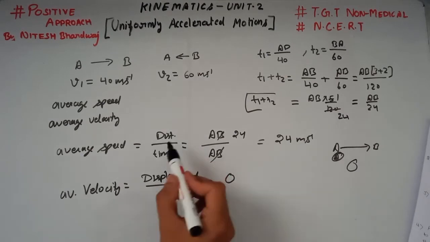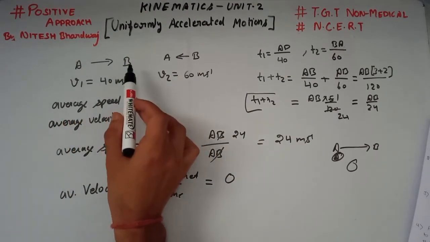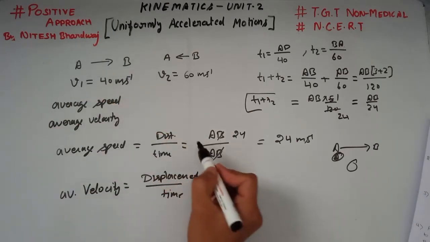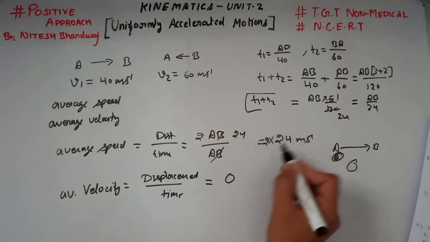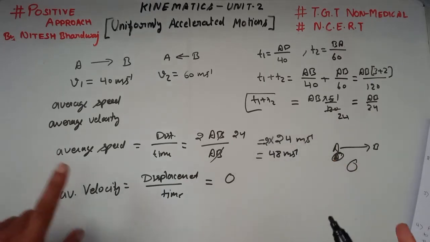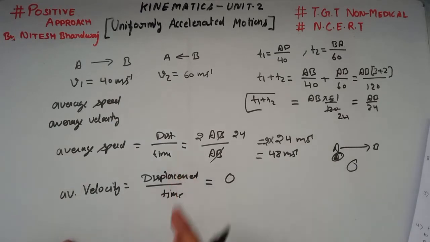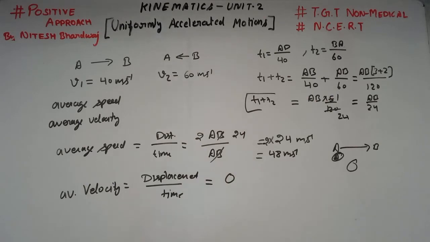I'm sorry friends, here the total distance, when he goes from A to B and then back from B to A, is 2 times AB. So multiply the final result by 2, which gives 48 meter per second as the average speed of the object. And average velocity is displacement over time; here the displacement is 0. So its average velocity is 0.